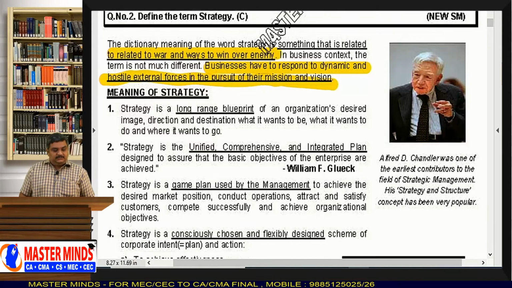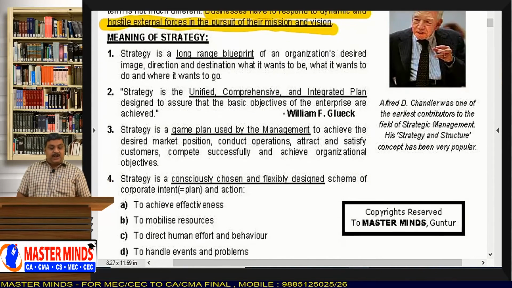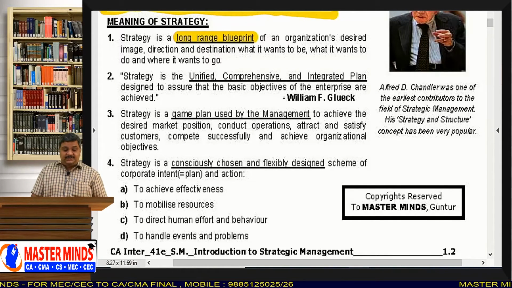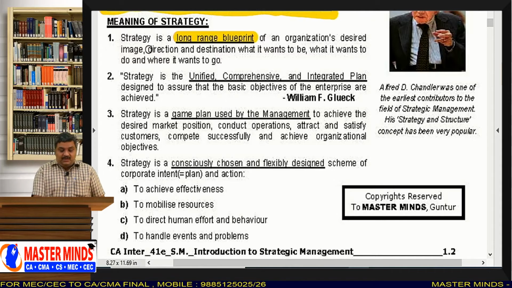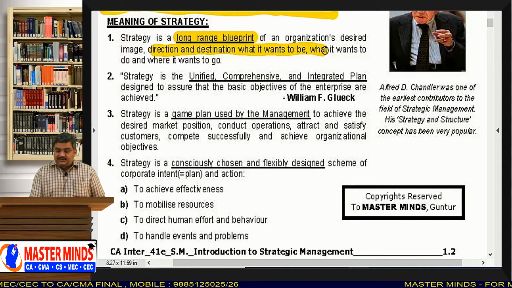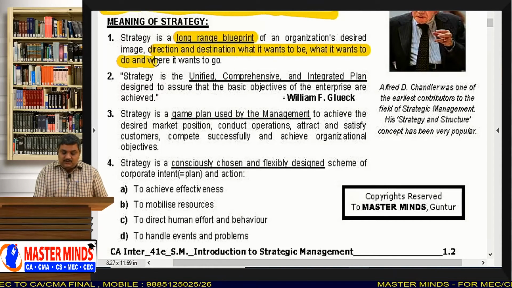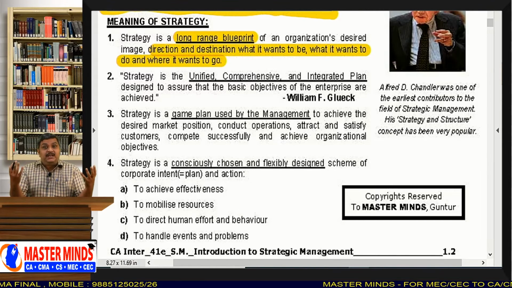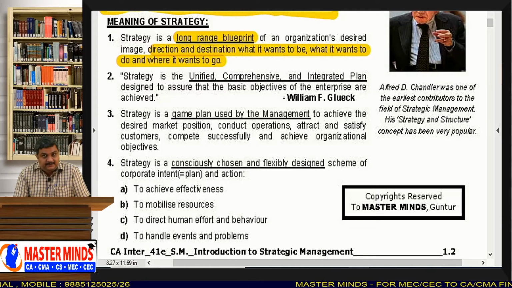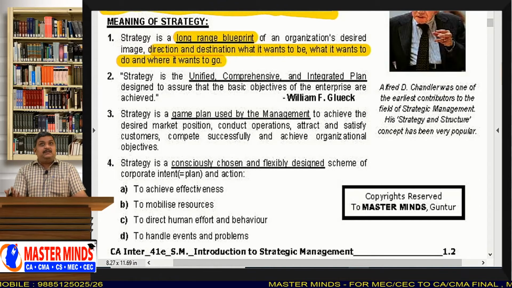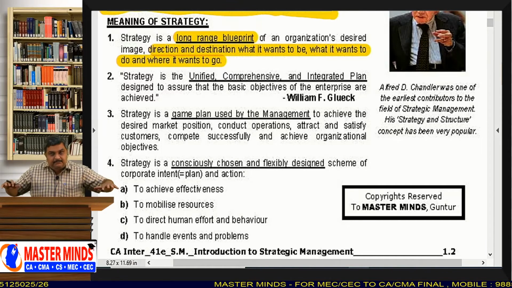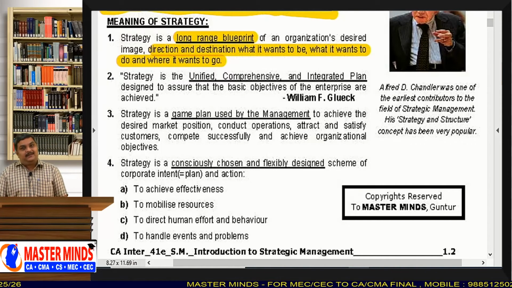Now, the meaning of strategy. Strategy is a long range blueprint of an organization's desired image, direction and destination: what it wants to be, what it wants to do and where it wants to go. See, before constructing a building, we will have a blueprint of the building. That means without constructing the building, on paper, we make a blueprint, a plan.